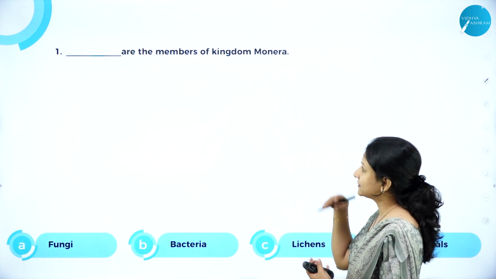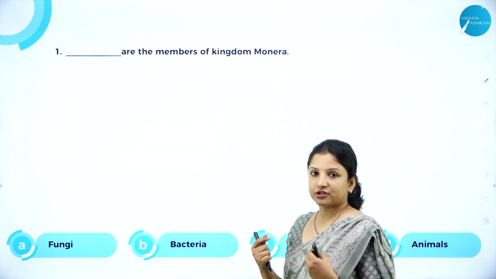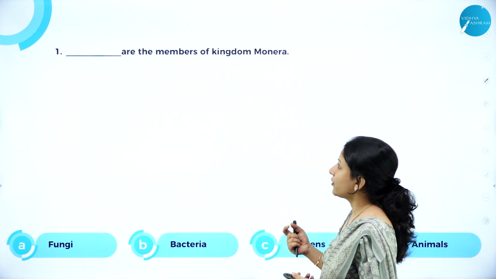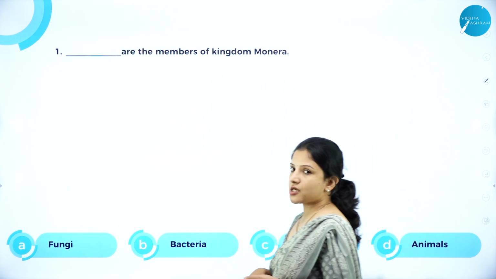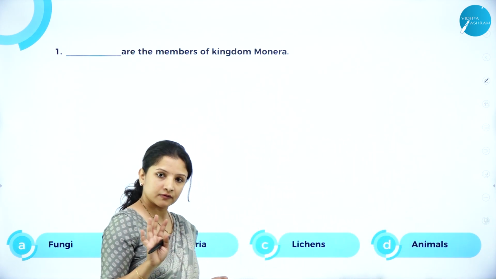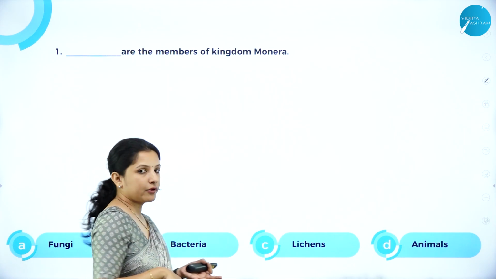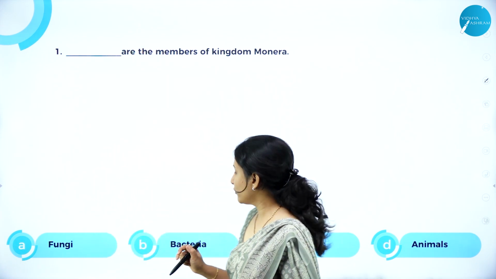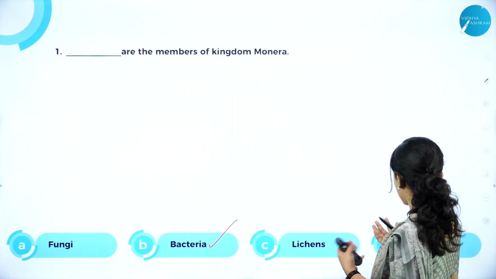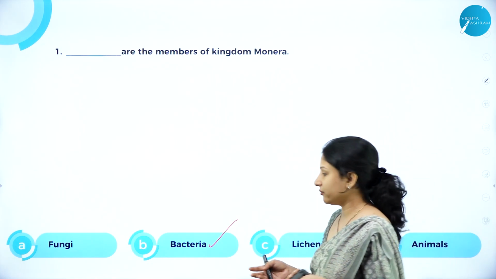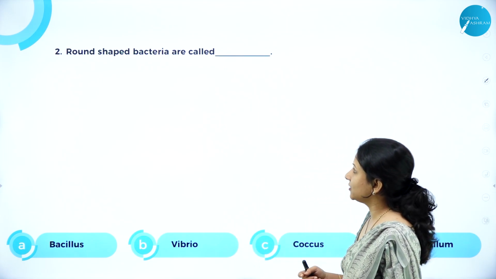Now we'll study some of the multiple choice questions that can be framed under this topic. Dash are the members of kingdom Monera. Is it fungi? No. Fungi belongs to kingdom fungi. Bacteria belongs to kingdom Monera. So bacteria is the answer. Lichens, they are separate. They do not belong to kingdom Animalia. So here the correct answer is bacteria.